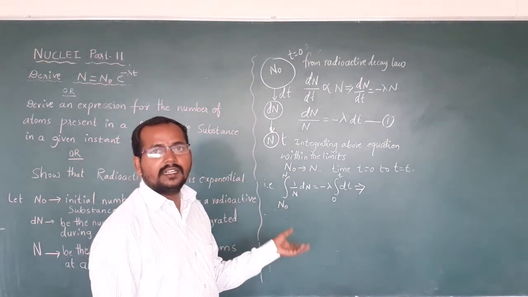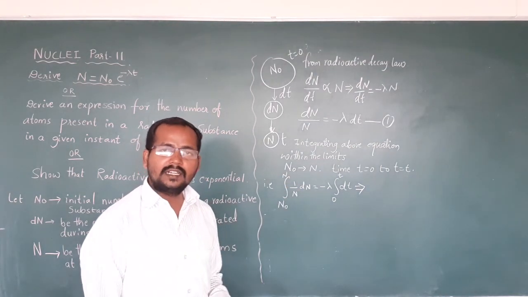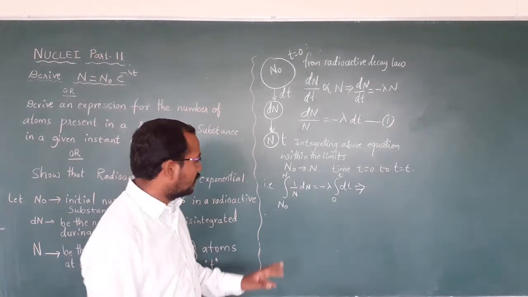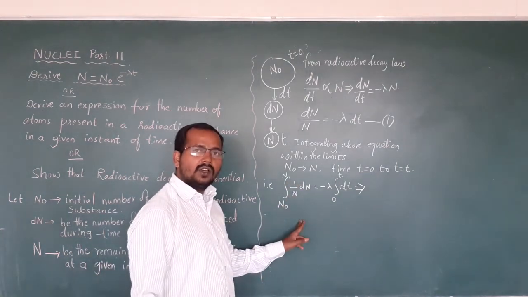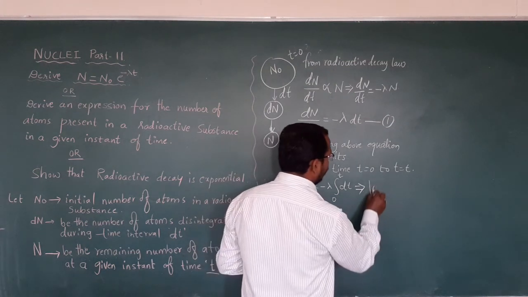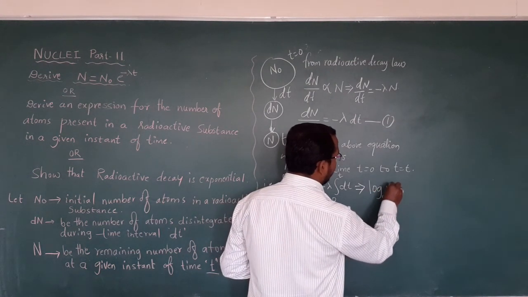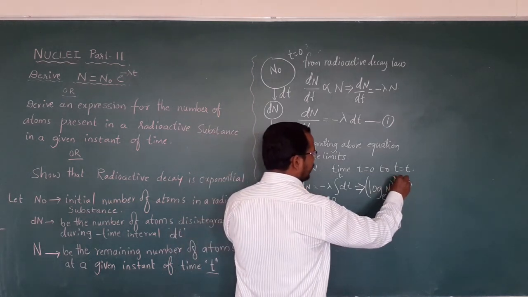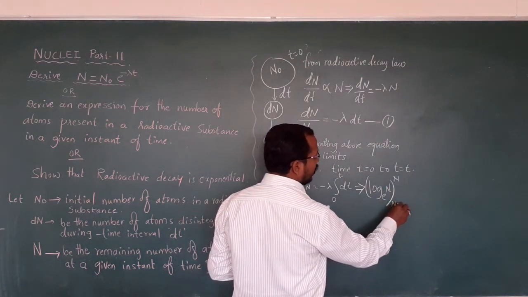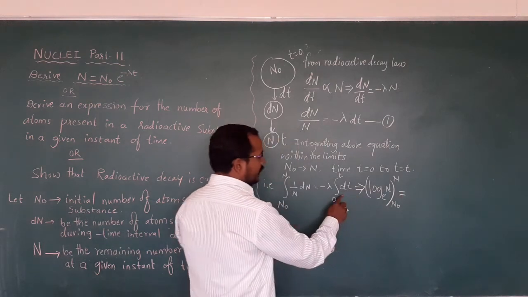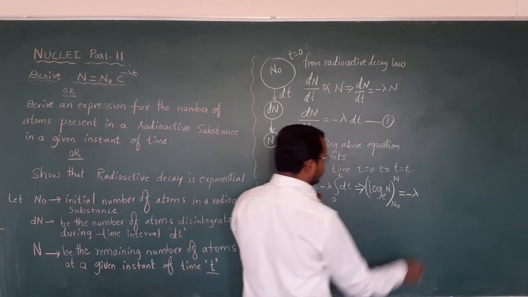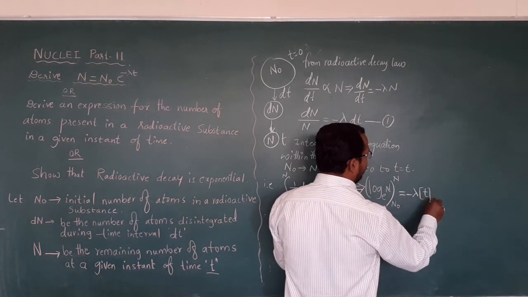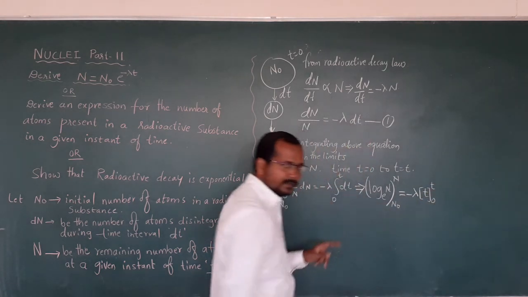So next you can write this equation as: integration of 1 by N is similar to the integration of 1 by x. What is the integration of 1 by x? Integration of 1 by x is log x. Similarly here the integration of 1 by N is log N, that is log to the base e, with the upper limit N and the lower limit N naught, which is equal to minus lambda as it is, and the integration of dt is t with the upper limit t and lower limit 0.